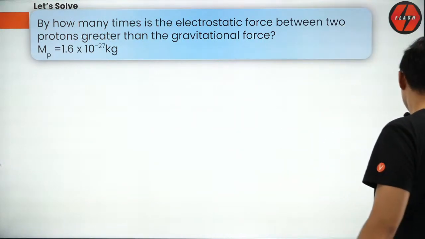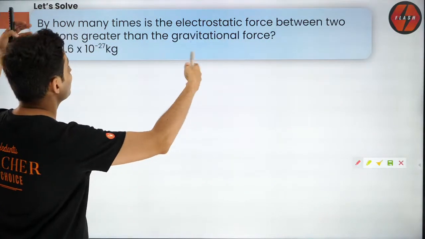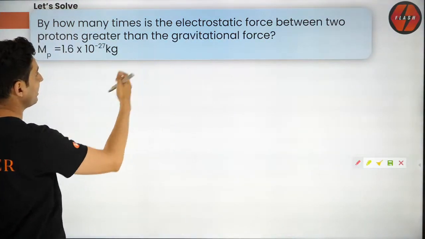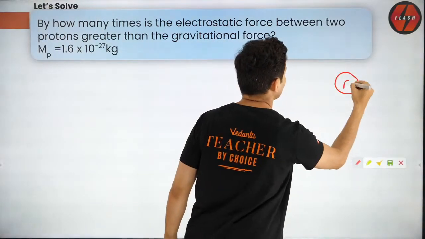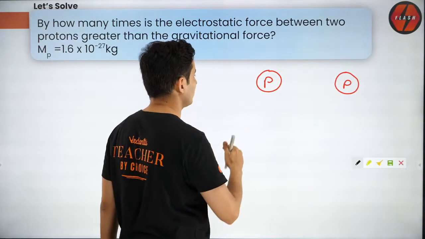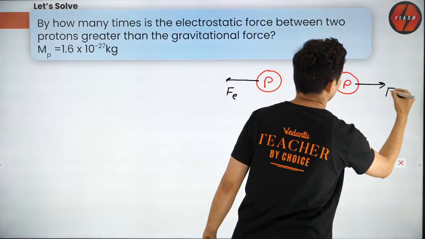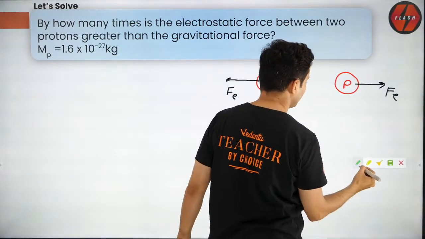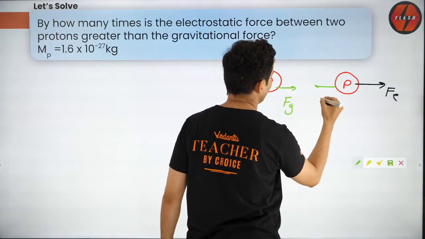The question is how many times is the electrostatic force as compared to the gravitational force between two protons. So two protons are positively charged, so they will experience two kinds of forces. One is electrostatic force of repulsion, and the second is obviously the gravitational force because of their masses.